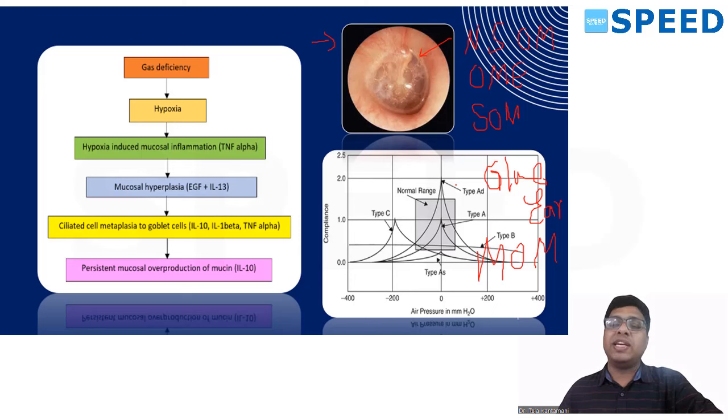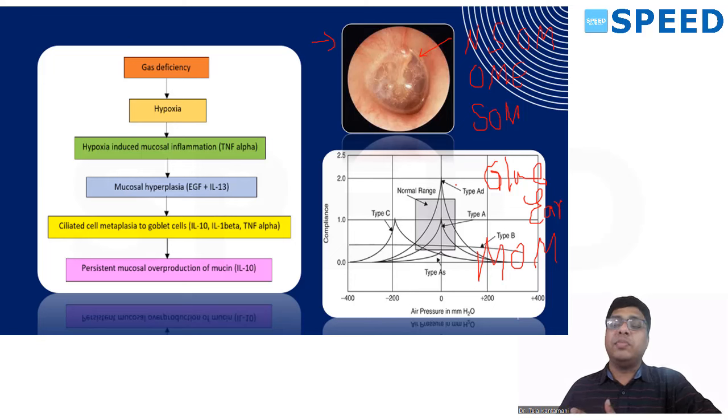Why is it called otitis media with effusion? It's not a transudate, it's an effusion, so effusion without pus. Why is it called serous otitis media? There is a serous or clear discharge. Why secretory otitis media? Because goblet cells secrete the mucus. Why mucoid otitis media?